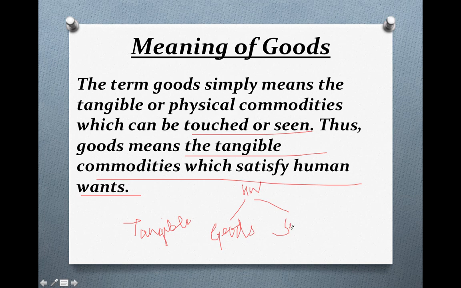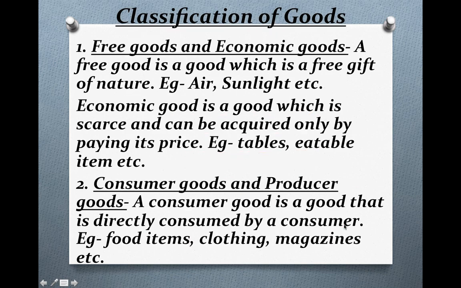So either human wants are fulfilled by buying goods, or they can be fulfilled by providing them services. So we have talked about goods, that is, what is the meaning of goods? Any tangible commodity which satisfies human wants can be termed as goods, and the meaning of services would be discussed in the later part of this video. So let's come to our next topic, that is classification of goods.